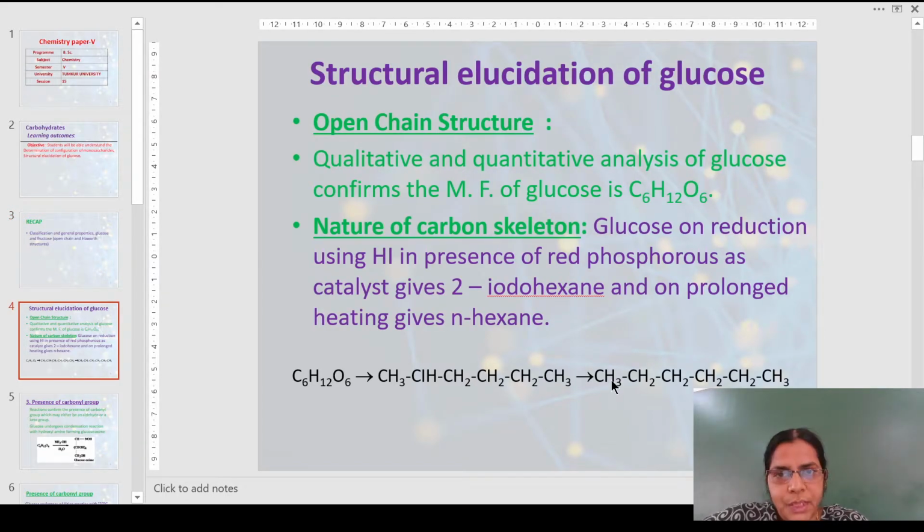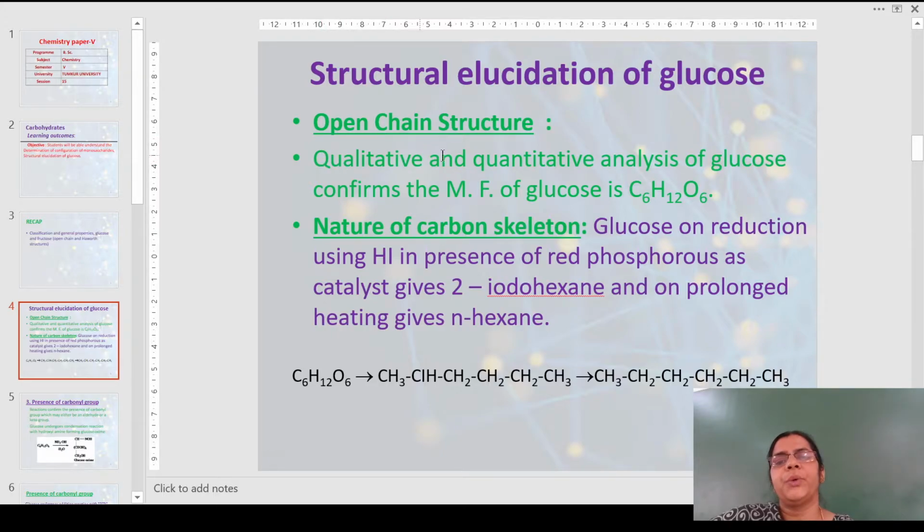Before going into the details of structural elucidation, we all know that glucose is an aldohexose. To come to a final picture of the structure, people had to do a lot of research so that they can assign a suitable structure to glucose. And how it happened is being studied in the present video. Let's understand how we can give a suitable structure to glucose.